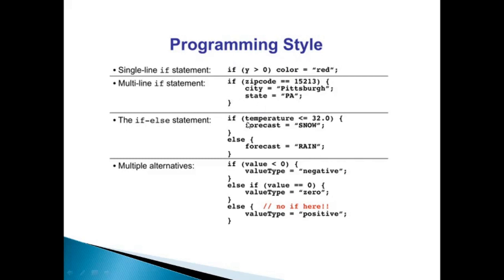You can also use if else statements for some complex calculations or some complex Boolean expressions. Then the multiple alternatives can also be used, like if value is less than 0, as you already saw in this example. Multiple alternatives means that it has to contain some else if blocks, and this if, else if and else is also known as if else if ladder. Like this is having if value is less than 0 and value type is equal to negative, else if value is equal to 0. Now else if can be used many a times. It is up to our suitability of the need.